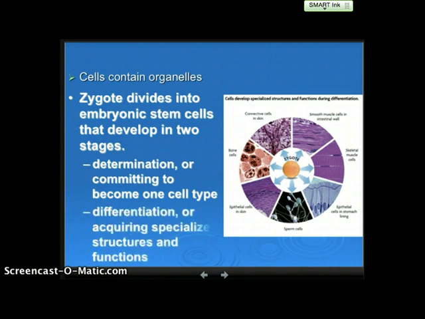The zygote, which is what all multicellular organisms come from, is a single cell that divides into embryonic stem cells that develop in 2 stages. First is determination, or commitment to becoming one type of cell, and then differentiation is the specialization of those cells. So we see here in the center of the diagram the zygote. Depending on where these cells are in the embryo is going to determine whether or not it's going to differentiate into muscle cells for the intestinal wall, epithelial cells for the stomach lining, or even bone cells.